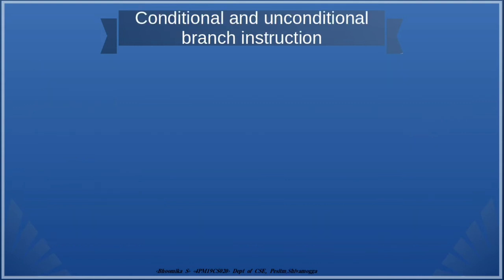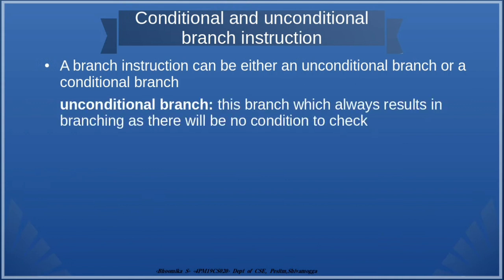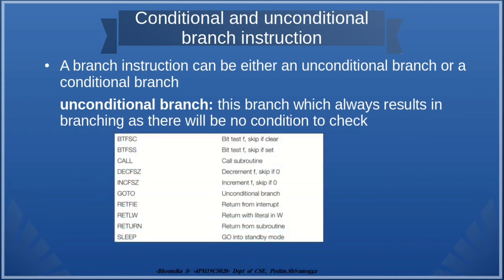Let us look at the types of branching. A branch instruction can be either an unconditional branch or a conditional branch. What is an unconditional branch then? As the definition says, an unconditional branch always results in branching, as there will be no condition to check. These are some unconditional branch instructions.